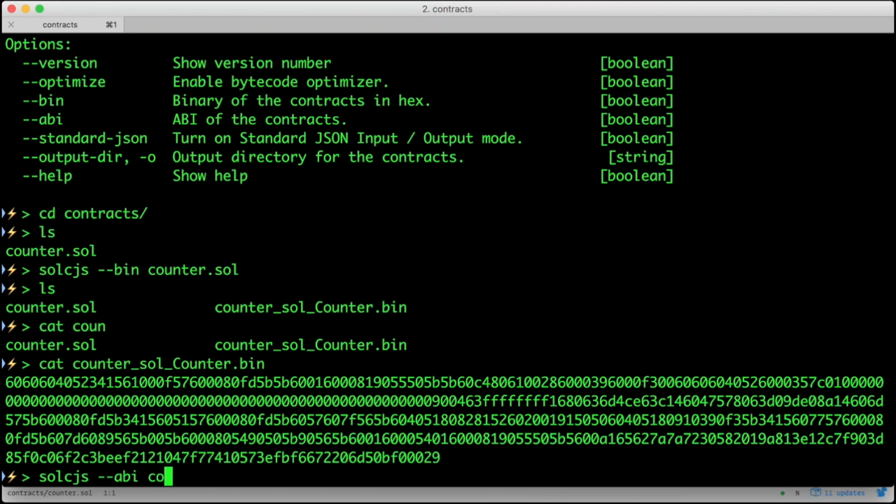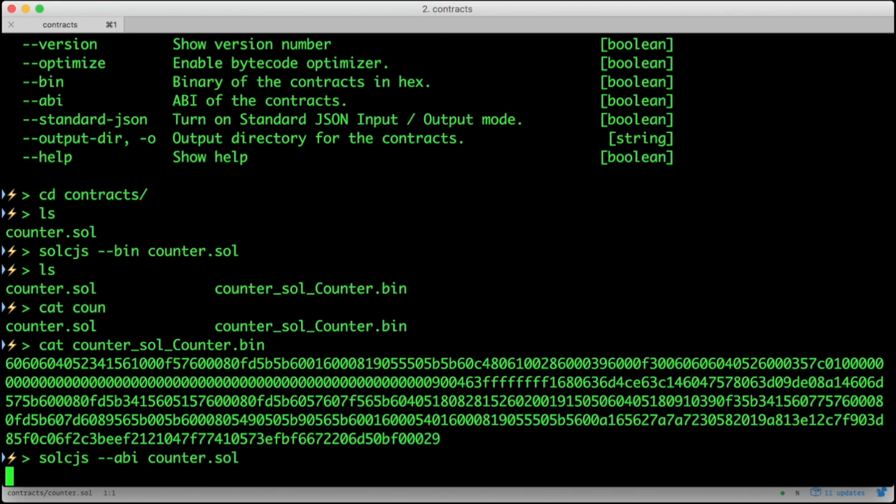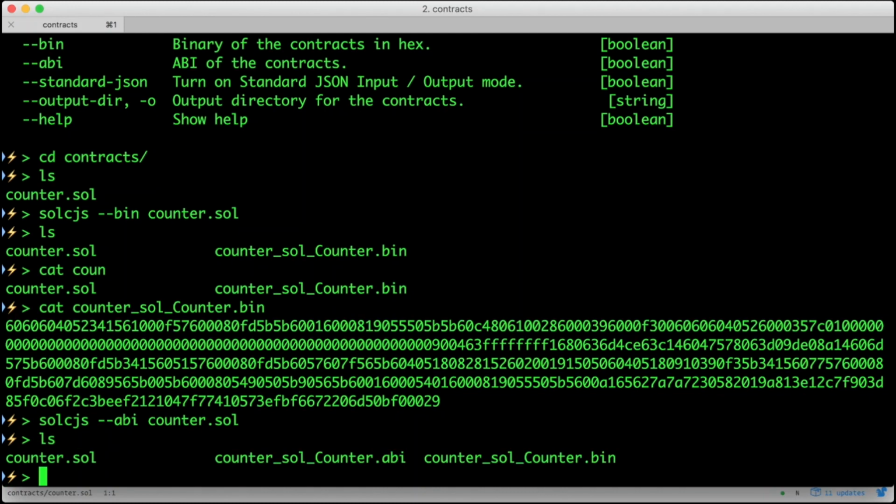While we're here, another thing we need to generate is the ABI, which stands for Application Binary Interface. The ABI defines the interface to the functions on our contract. The reason we need this is because the encoding of our program is not self-describing. That is, you can't easily tell from the bytecode how each function should be called or what it returns. The ABI tells us how we can use a contract. And actually, we can just generate both of them at the same time like this, solcjs --bin --abi counter.sol.